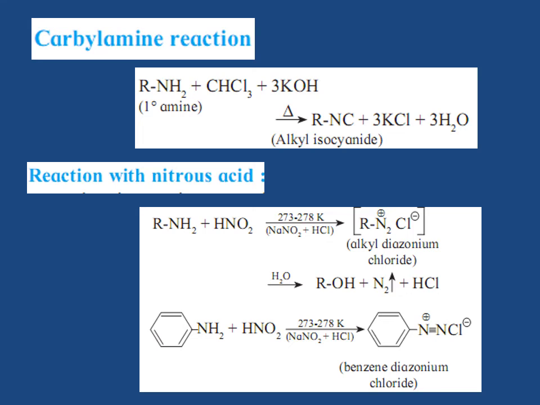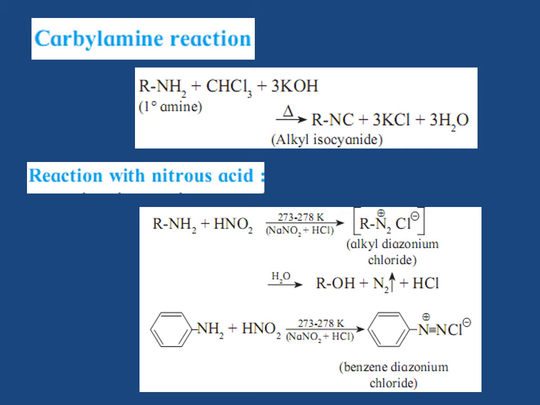Next chemical property, that is a reaction with nitrous acid. Primary, secondary and tertiary amines react differently with nitrous acid. Aliphatic primary amine on reaction with nitrous acid forms aliphatic diazonium salt as a very unstable intermediate, which decomposes immediately by reaction with solvent water. Corresponding alcohol is formed as the product of the reaction and nitrogen gas is liberated.